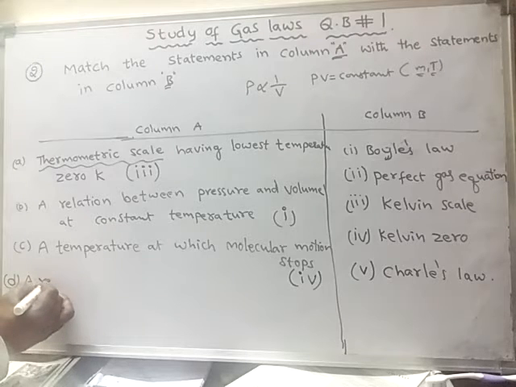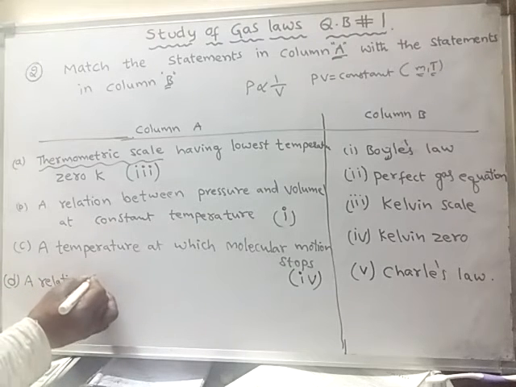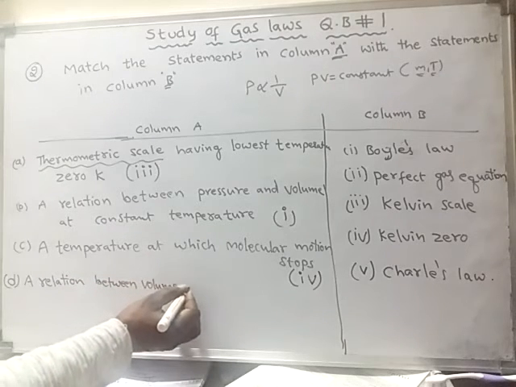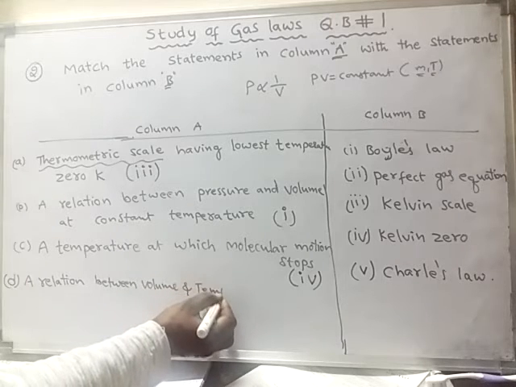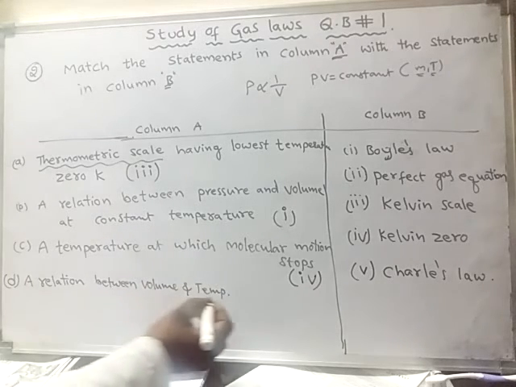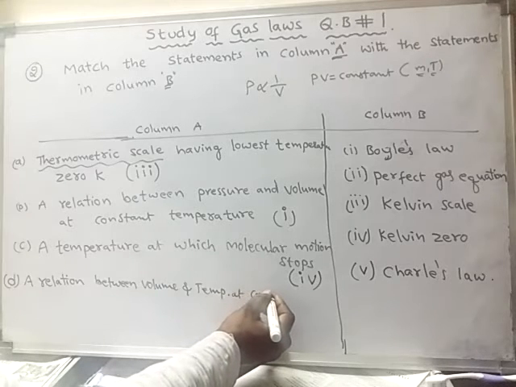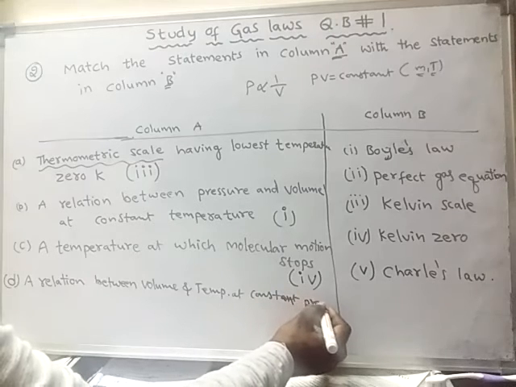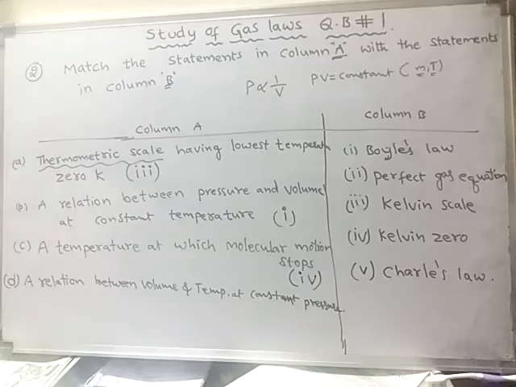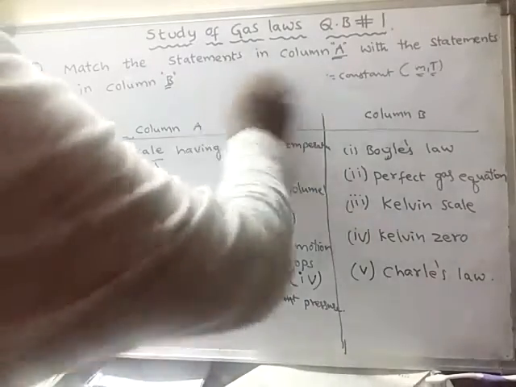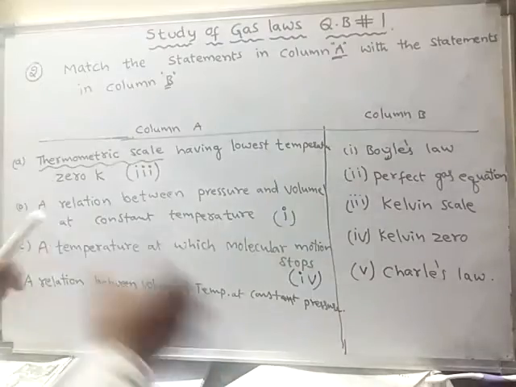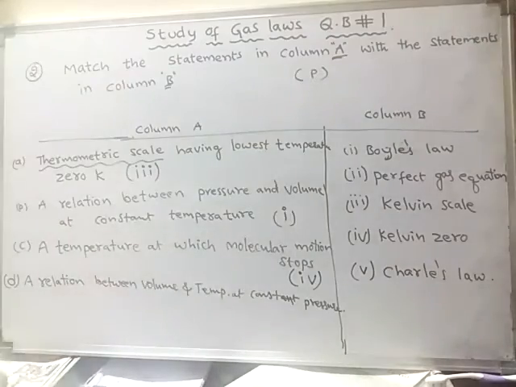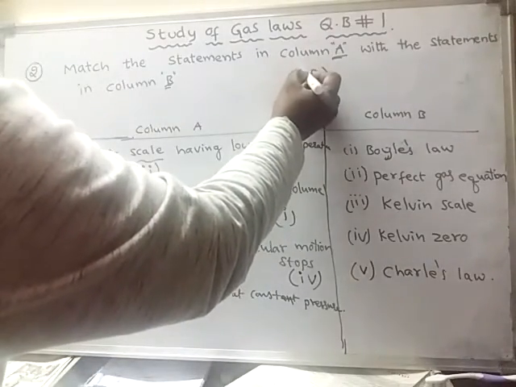Volume and temperature. A relation between volume and temperature at constant pressure. See, I am writing here. At constant pressure. So when pressure is kept constant, mass of the gas also will remain constant.